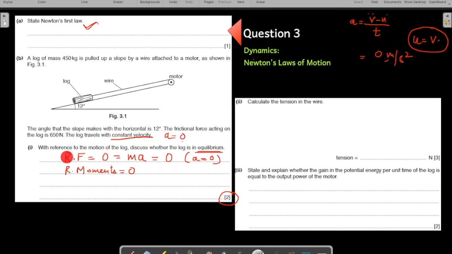How do you say this in a 2-mark question? You say that the resultant force is 0 because acceleration is 0. Acceleration is 0. Why? Because it is a constant velocity. First point done. Second point, you say that the resultant moment is 0. Why? Because there is no turning.